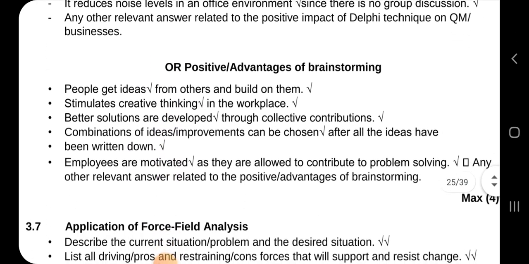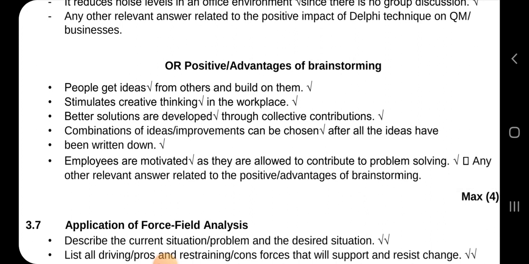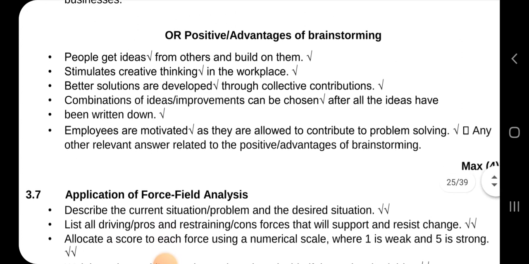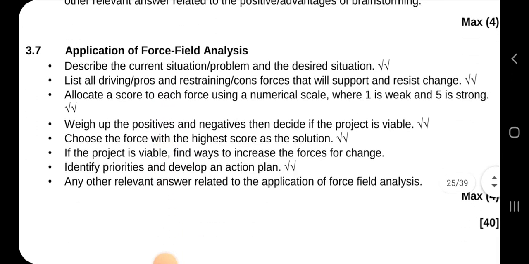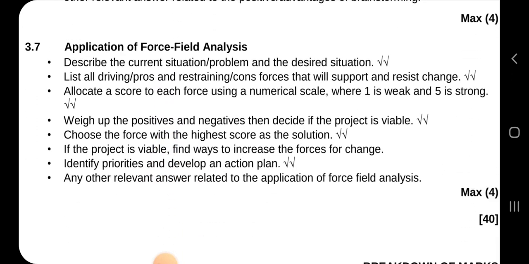And then for brainstorming, people get ideas from others and build on them. It stimulates creative thinking in the workplace. Better solutions are developed, and a combination of ideas can be improved. Those are the advantages of brainstorming.